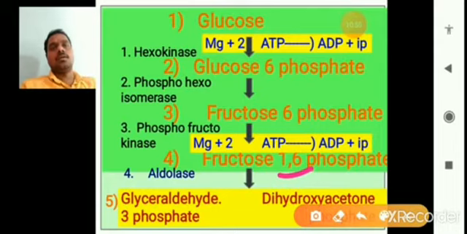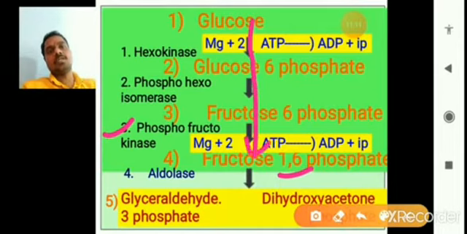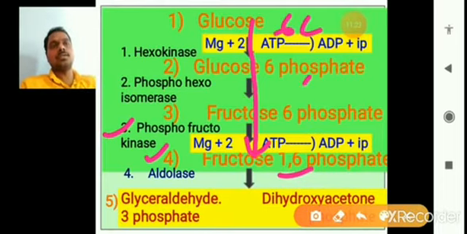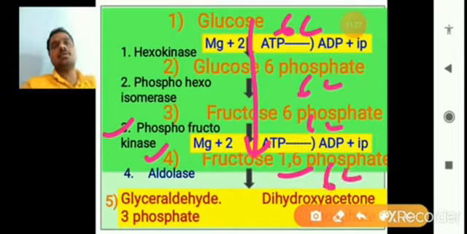So here also Mg+2 ions are most important for their role, and the enzyme is also very important, called phosphofructokinase. Again the phosphate is added to the fructose, so there are two phosphates present in the fructose. So from glucose to fructose 1,6 bisphosphate, from the first step to the fourth step, the structures contain 6 carbon molecules.